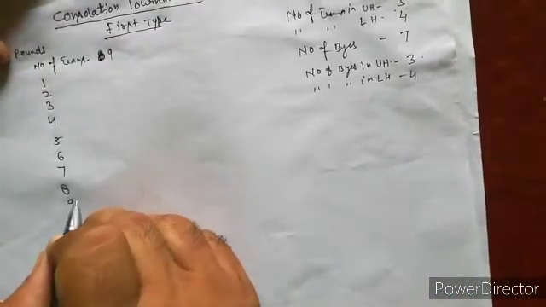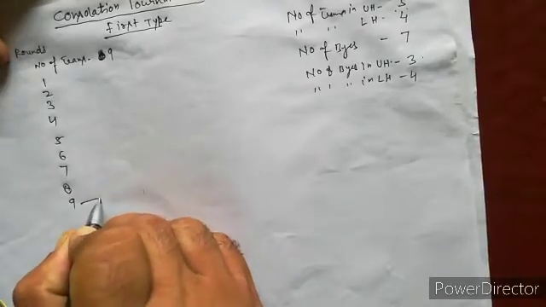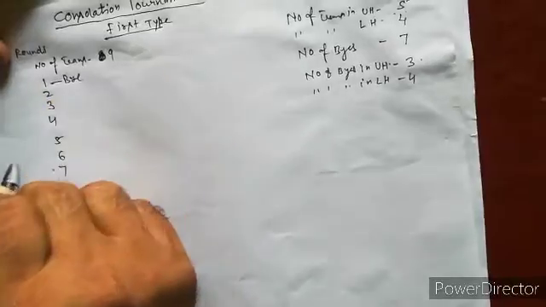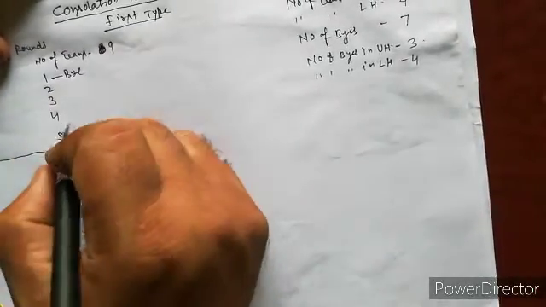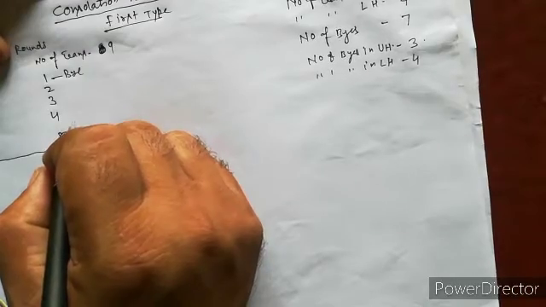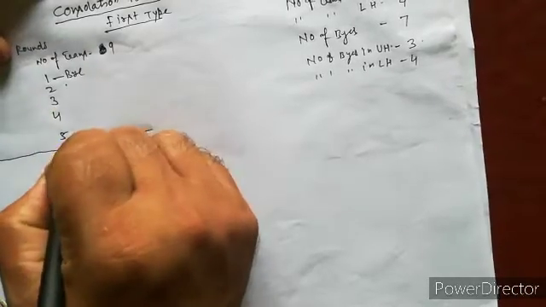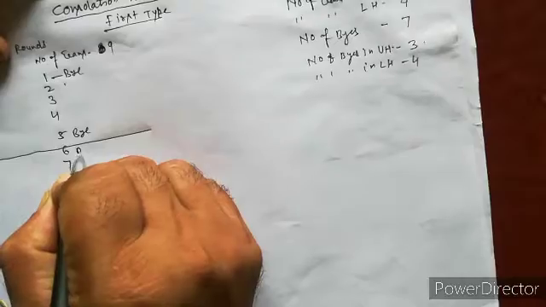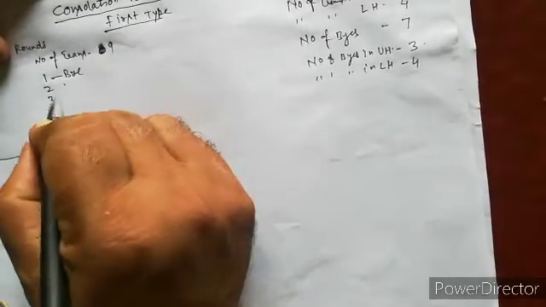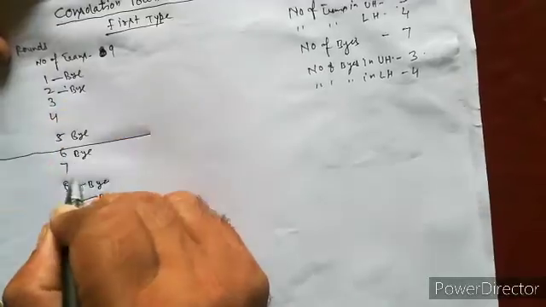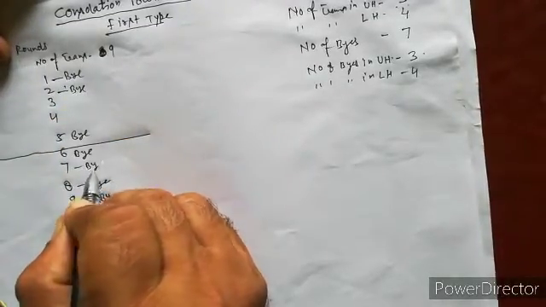So first we distribute the byes according to the rule. 4, 5, 6, 7.